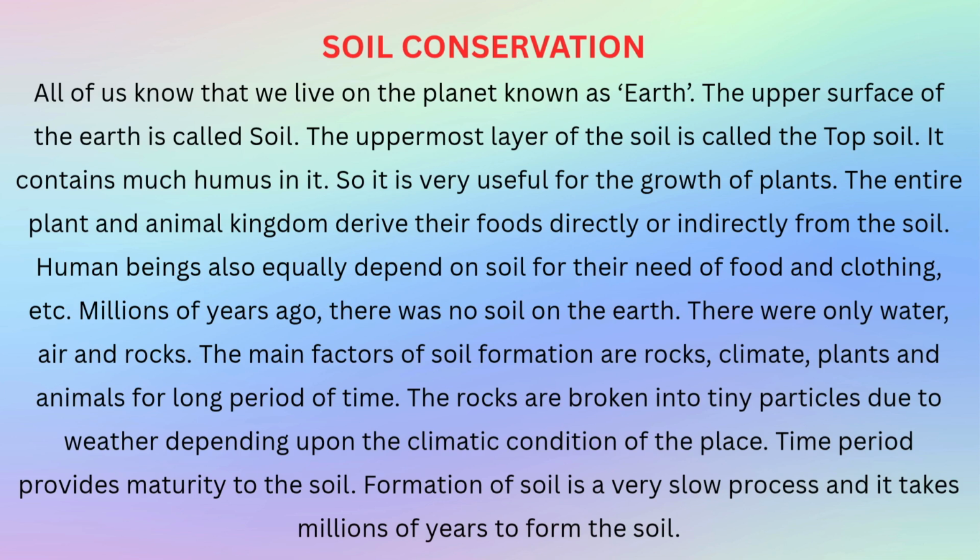Millions of years ago, there was no soil on the Earth. There were only water, air and rocks. The main factors of soil formation are rocks, climate, plants and animals for a long period of time. The rocks are broken into tiny particles due to weather depending upon the climatic condition of the place. Time period provides maturity to the soil. Formation of soil is a very slow process and it takes millions of years to form the soil.